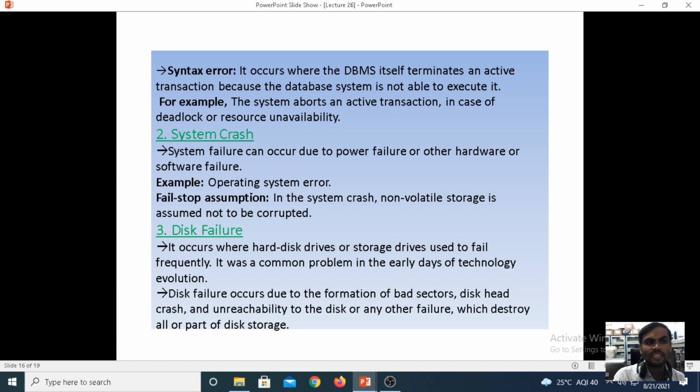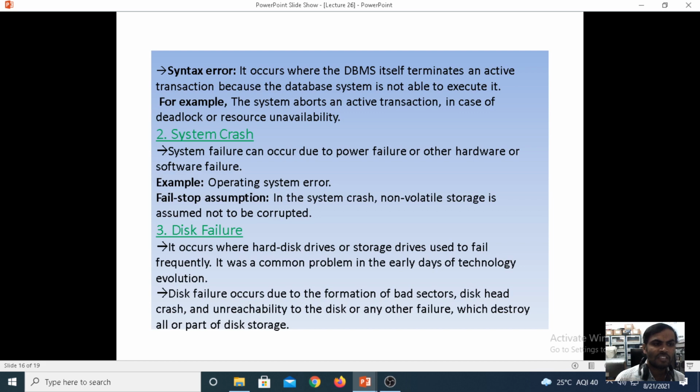Coming to the syntax error, it is where the DBMS itself terminates the active transaction because the database system is not able to execute it. For example, the system aborts an active transaction in case of deadlocks or resource unavailability. Under the DBMS, at the Oracle SQL prompt, when you write the commands wrongly, we call it a syntax error.